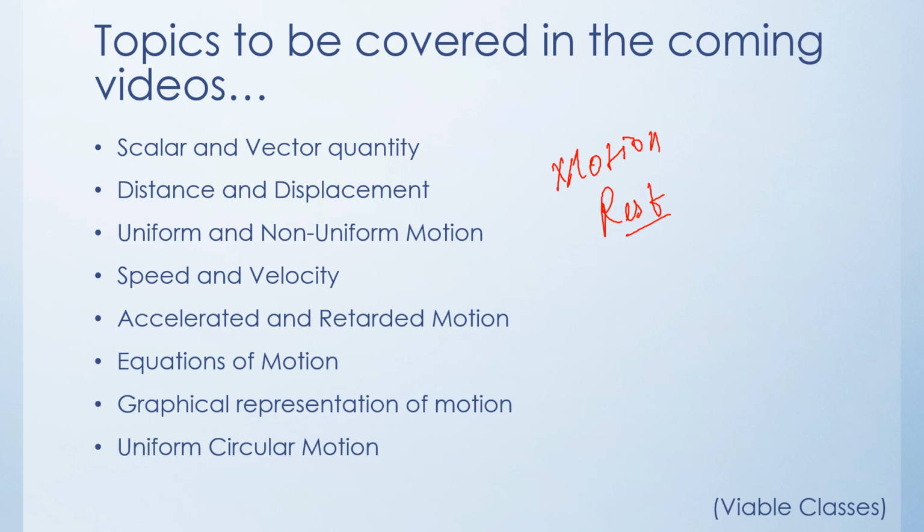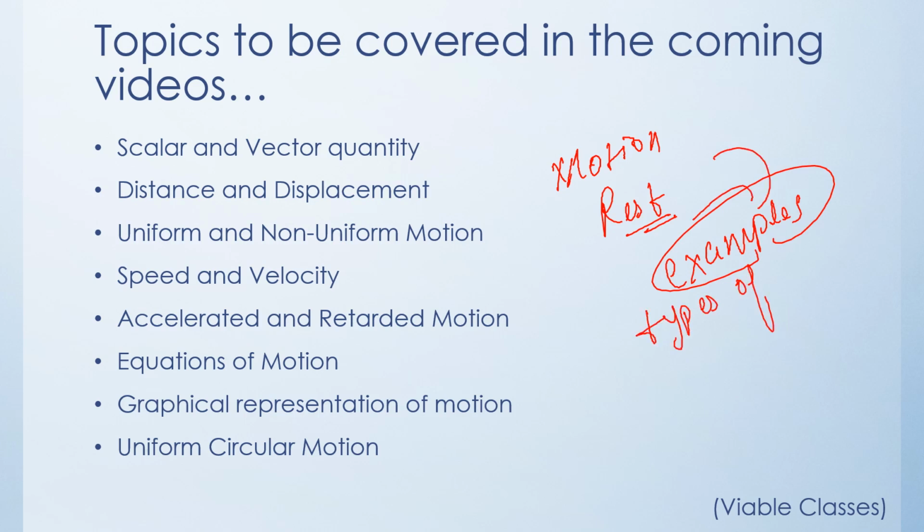Rest. We discussed various examples for understanding the concept of motion and rest, and also we took up the types of motion. This was all a part of Introduction to Motion. Remember, the chapter has just started. It was a mere introduction.